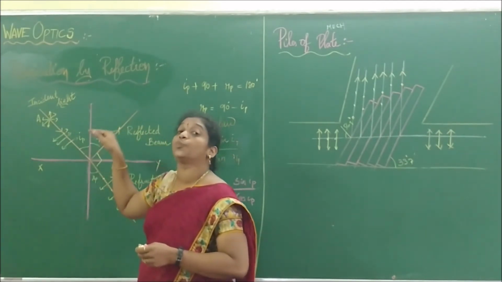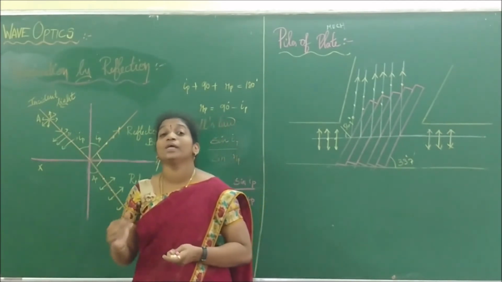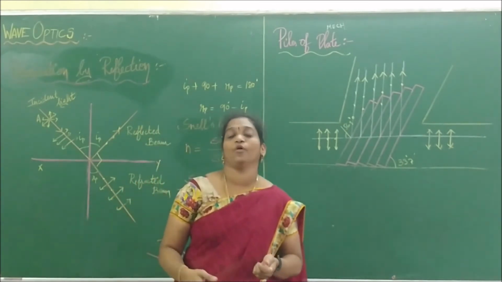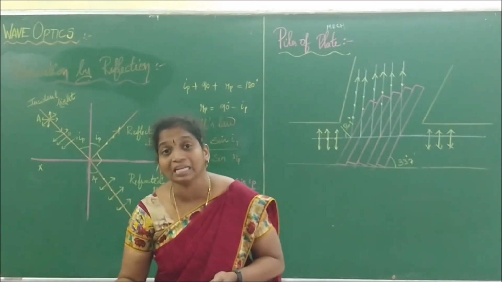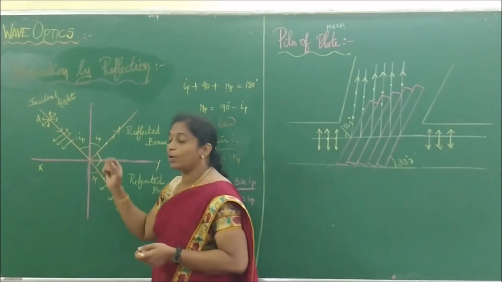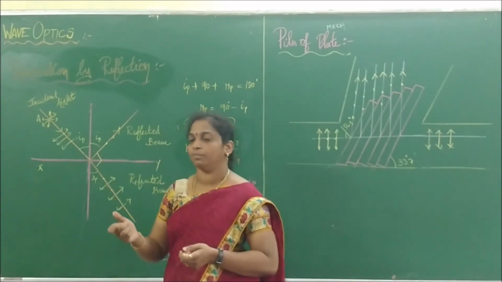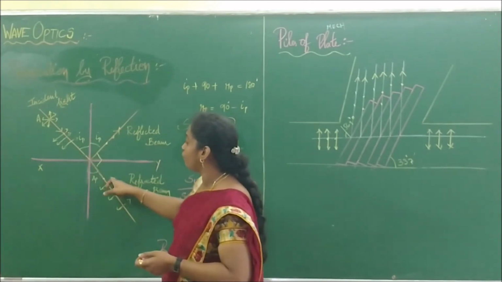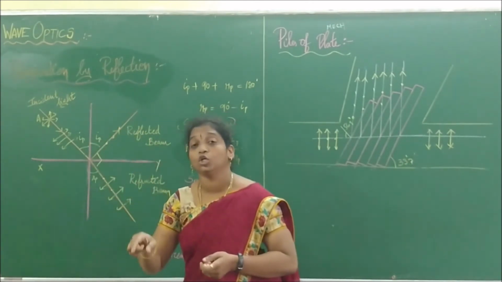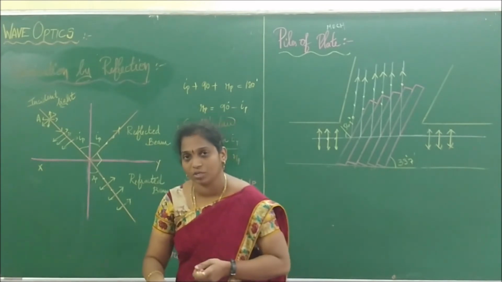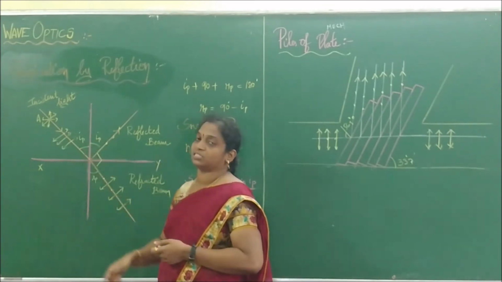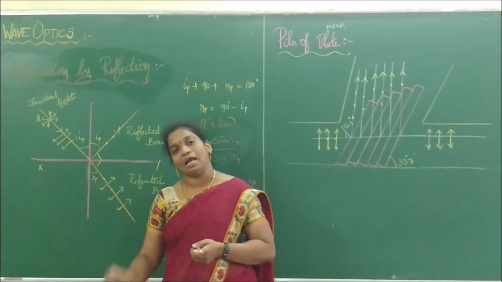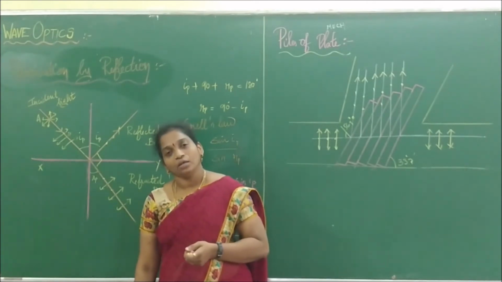So we take unpolarized light when it is allowed to fall on a glass plate at its polarizing angle. Each material will have a certain angle of polarization. So how to find that polarizing angle? It is the angle at which the reflected and refracted light are perpendicular to each other, that is right angles to each other. Then that angle is said to be what? A polarizing angle. Right? Can everybody get it?